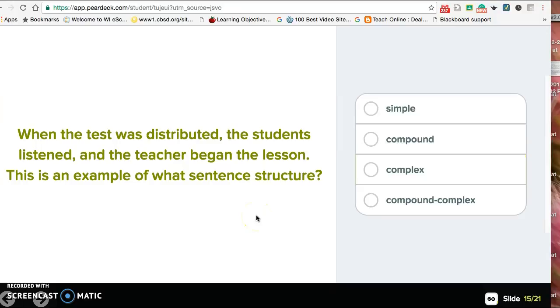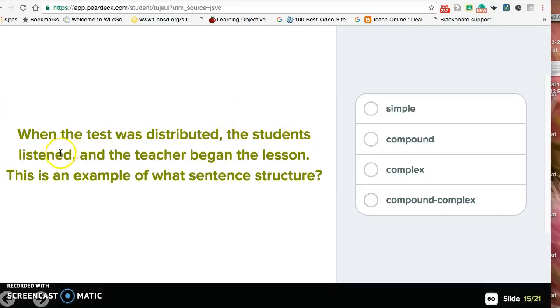When the test was distributed, the students listened and the teacher began the lesson. All right, we have our dependent clause here, begins with when, which is the subordinating conjunction, and that is followed by a subject, test, and verb was distributed, followed by a comma, and then we have the students listened. That's an independent clause.